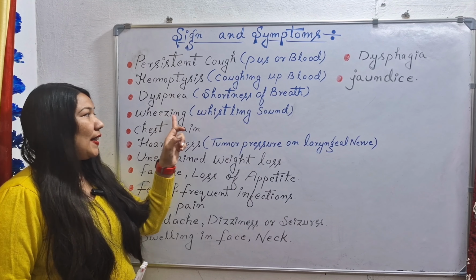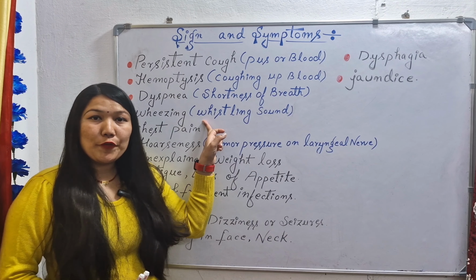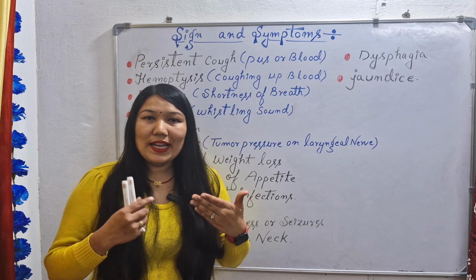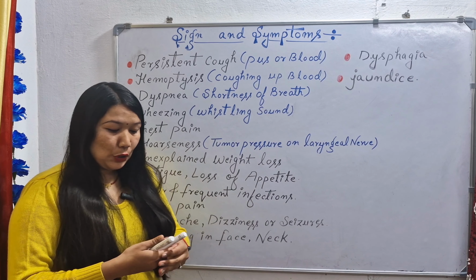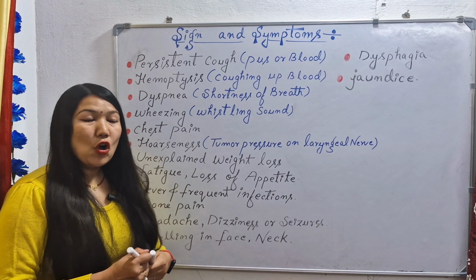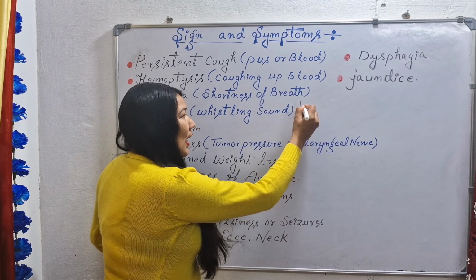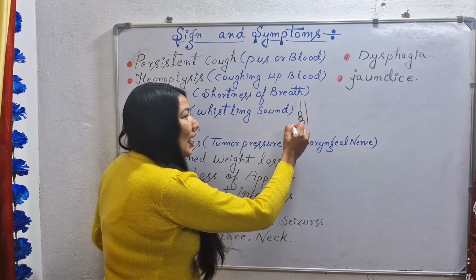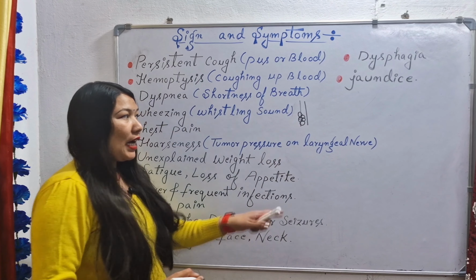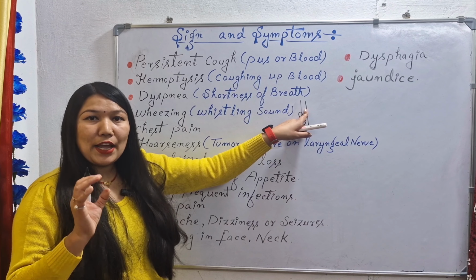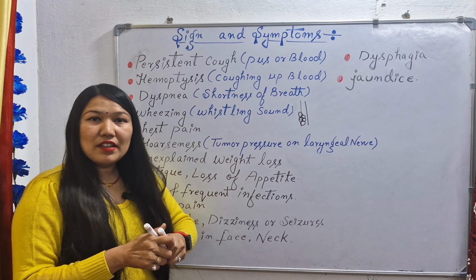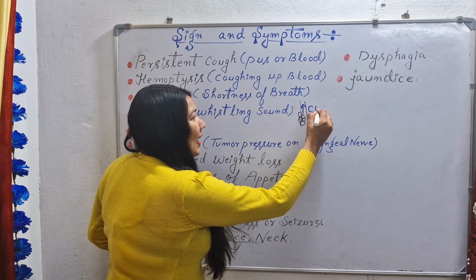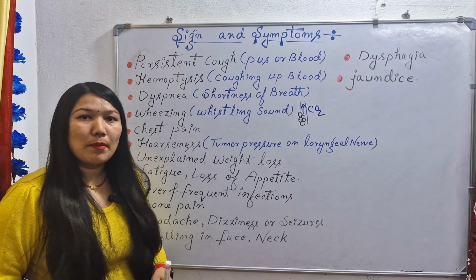Next we have wheezing. There will be a whistling sound coming from the patient's lungs whenever he exhales the CO2 out. Why is there a whistling sound? Due to the narrow or constricted air passage. If the tumor cell compresses our airways, our bronchi and bronchus, then the pathway of our airway becomes narrow or constricted. So whenever the patient exhales the CO2 out, a high pitched whistling sound will come out.